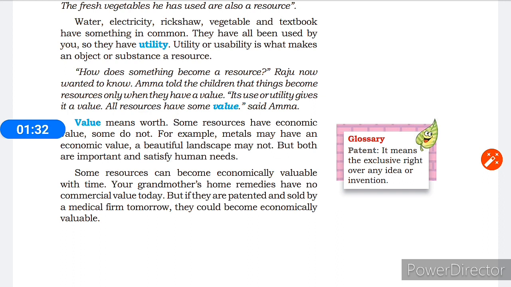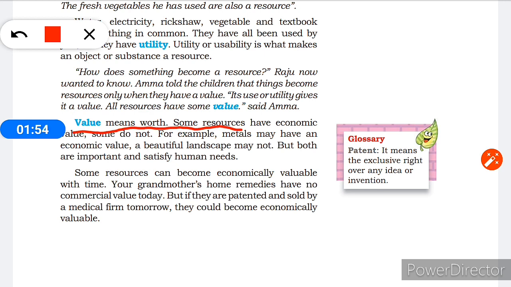How does something become a resource? Raju now wanted to know. Amma told the children that things become resources only when they have a value. Its use or utility gives it a value. All resources have some value. Now how do these resources have value? See the example. From this you will understand.